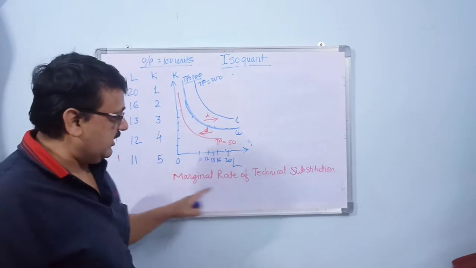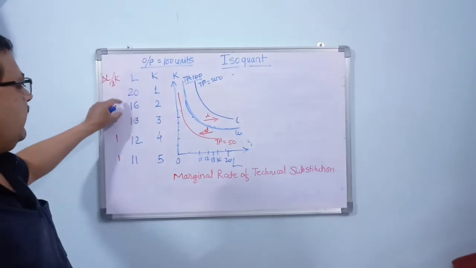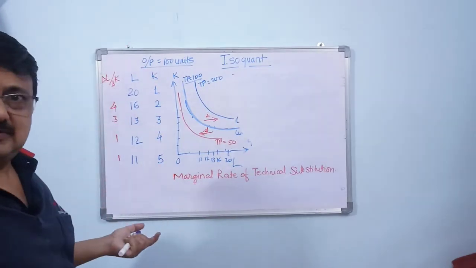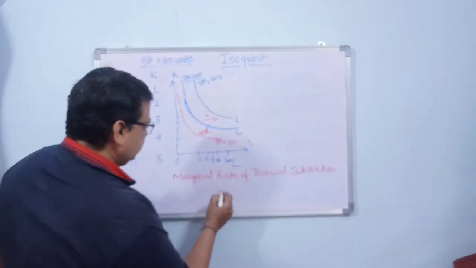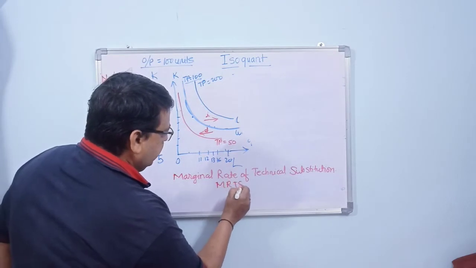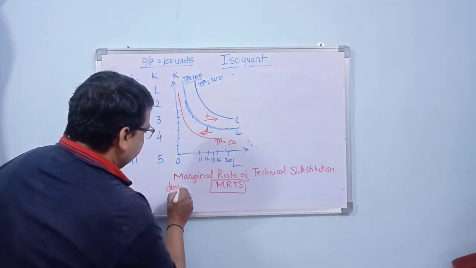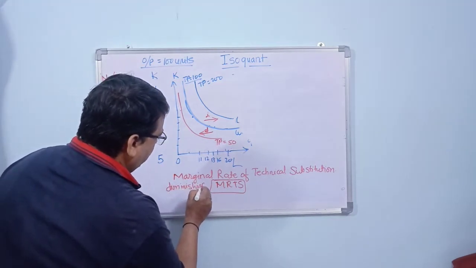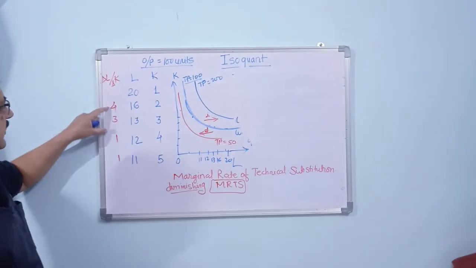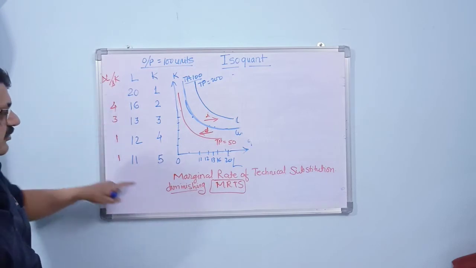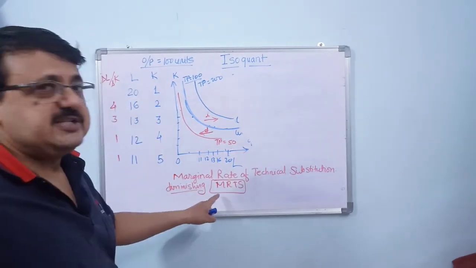Why is it marginal? Because every time we increase one machine, it replaces 4 labor, then 3 labor, maybe 2 labor, 1 labor, like this. So this marginal rate of technical substitution, also called MRTS, is actually diminishing. Diminishing means it is reducing. So we need to understand these figures now. Delta L by delta K is called the marginal rate of technical substitution, MRTS, and it is diminishing in nature.